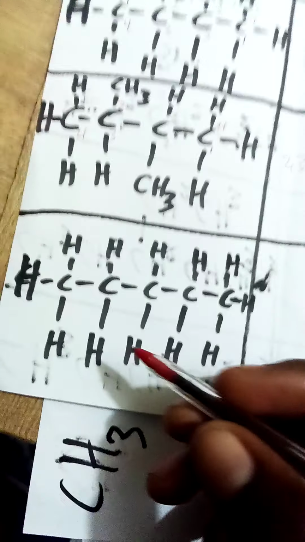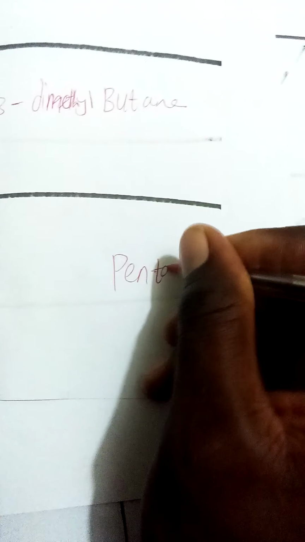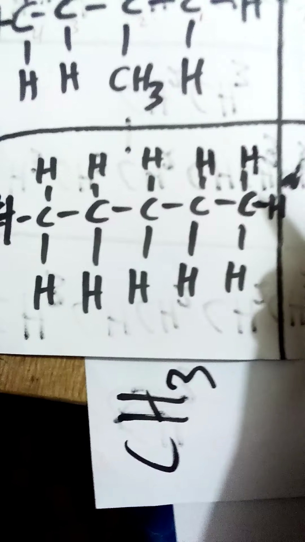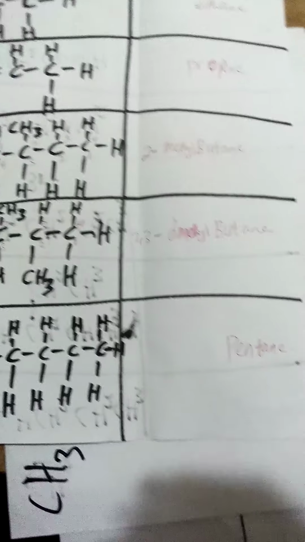Pent. They are all single bonds. I believe you can relate. They are all single bonds, so you can just put ane. This is an alkane. Pent, so pentane. Then what do you want again? So this is the answer for it. So the answer is what? Pentane. Okay, this is pentane. I'll give you more examples for us to try.